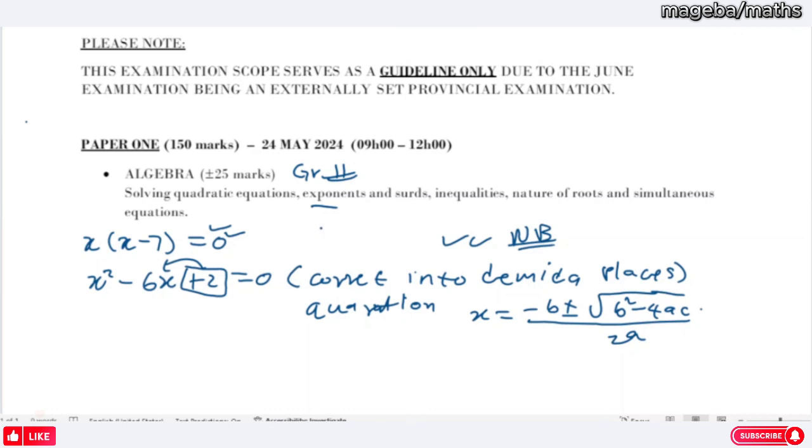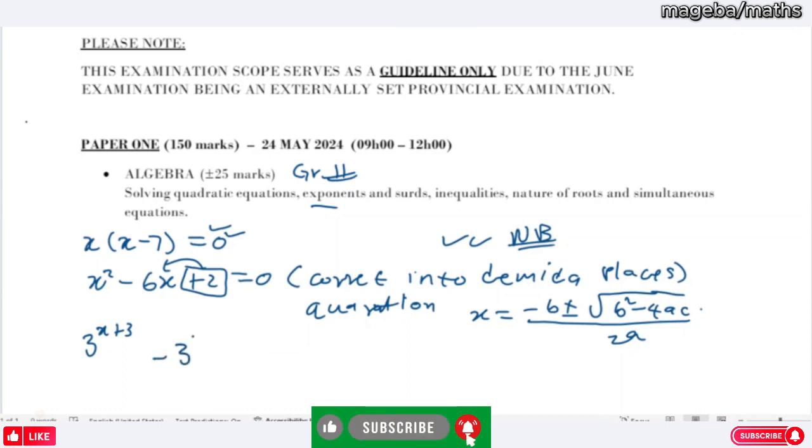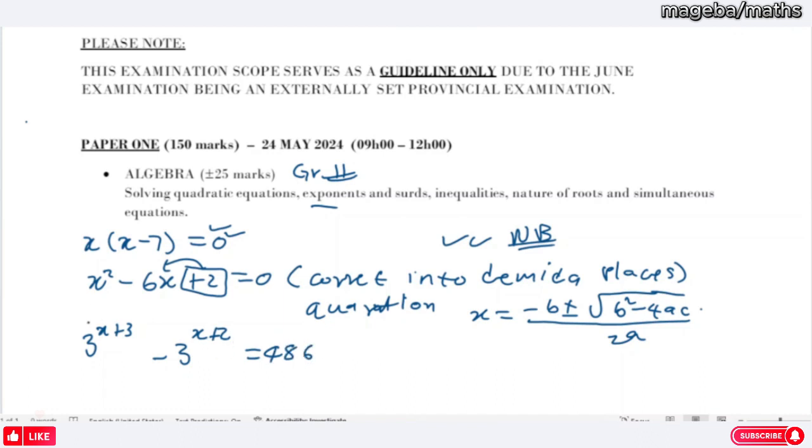Now let's go to the exponential. Exponents are one of the things that you have learned since grade 10, 11, and 12, also in grade 9 if I'm not mistaken. But now these types of questions where they say 2^(x+3) - 3·2^(x+2) = 486. Now here, these are the exponents. So you must know how to solve for x based on this question here. There are things that you need to apply here. You separate these two and then you take the common factor and everything here.